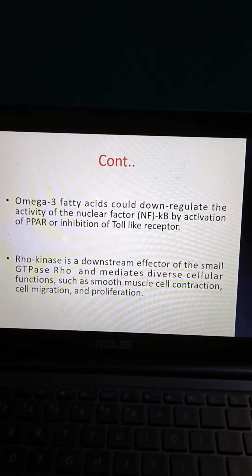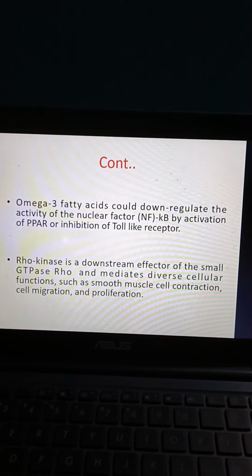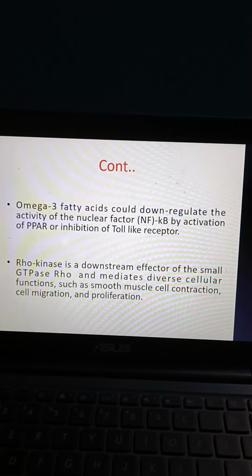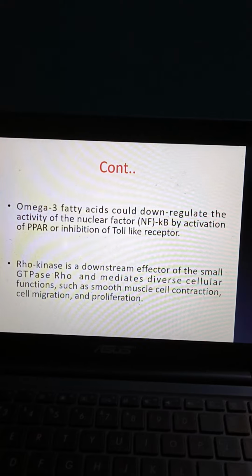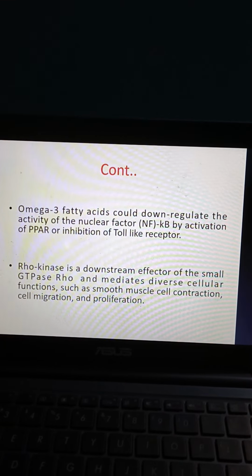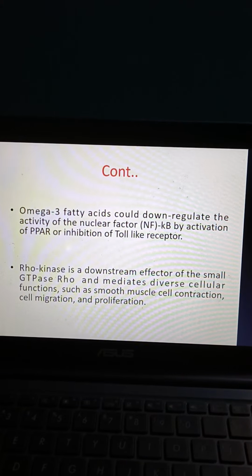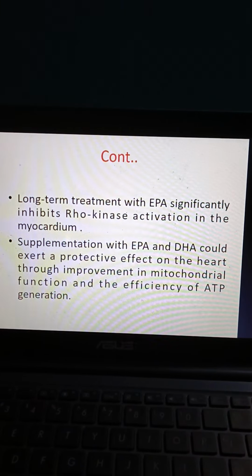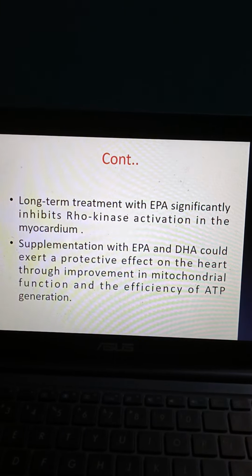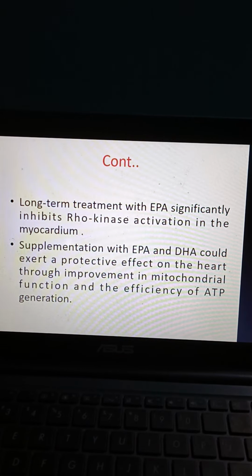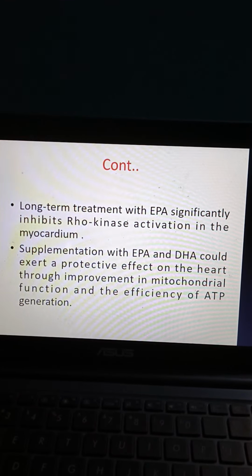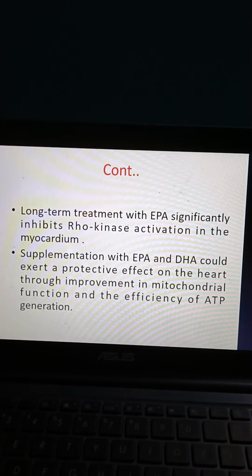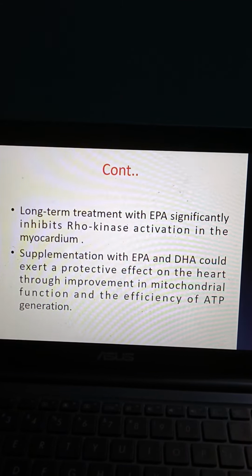Then omega-3 fatty acids could downregulate the activity of nuclear factor NF-κB by activation of PPAR or inhibition of toll-like receptor. Rho kinase is a downstream effector of the small GTPase Rho and mediates diverse cellular functions such as smooth muscle cell contraction, cell migration and proliferation. Long-term treatment with EPA significantly inhibits Rho kinase activation in the myocardium. Supplementation with EPA and DHA could exert a protective effect on the heart through improvement in mitochondrial function and the efficiency of ATP generation.